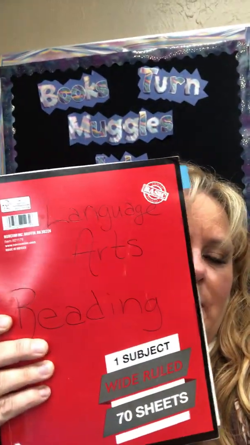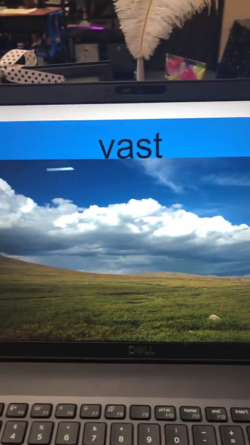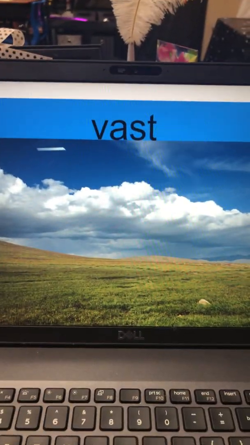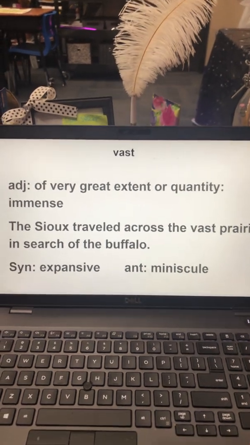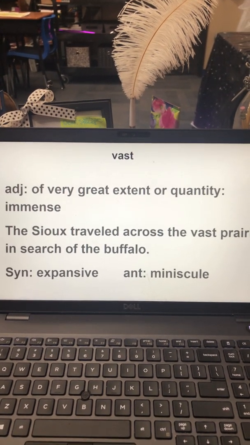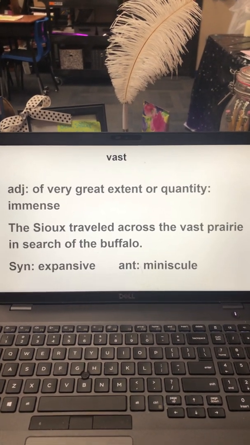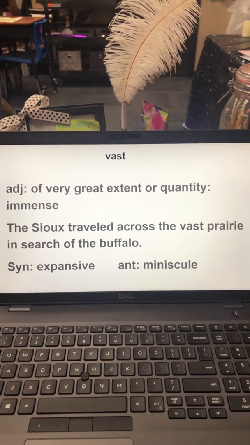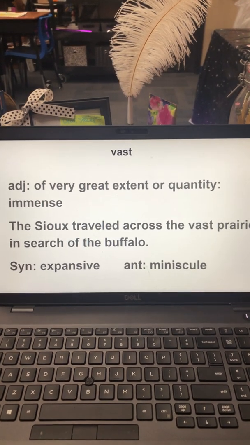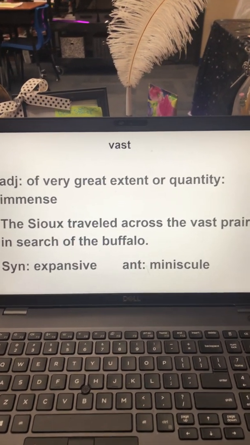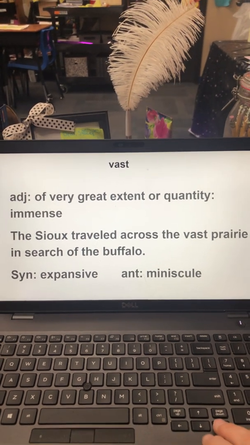So let's start with our word of the day, which would be in your language arts and reading notebook in your word nerd section. I'm going to go over your word from yesterday and give you your new word for today. Our word from yesterday was vast. Vast is an adjective meaning of very great extent or quantity, immense. My sentence was, the Sioux traveled across the vast prairie in search of the buffalo. My synonym is expansive. My antonym was minuscule. Okay, so let me let you get that down.